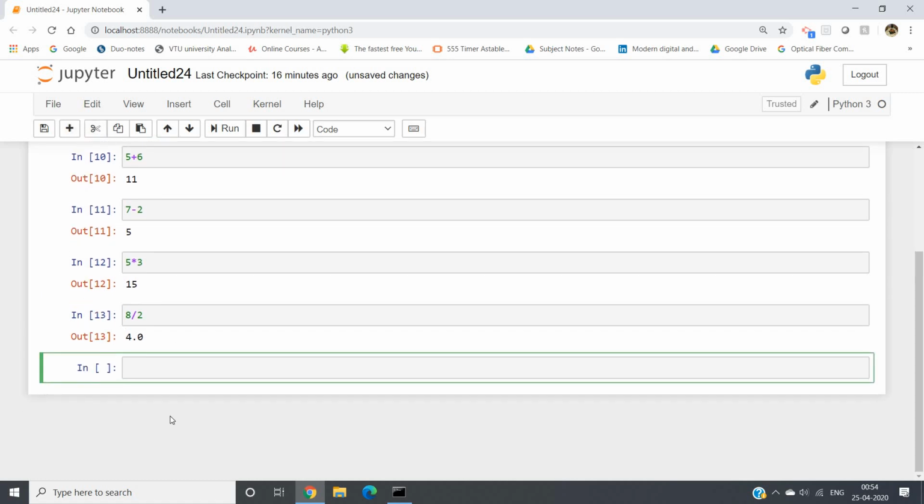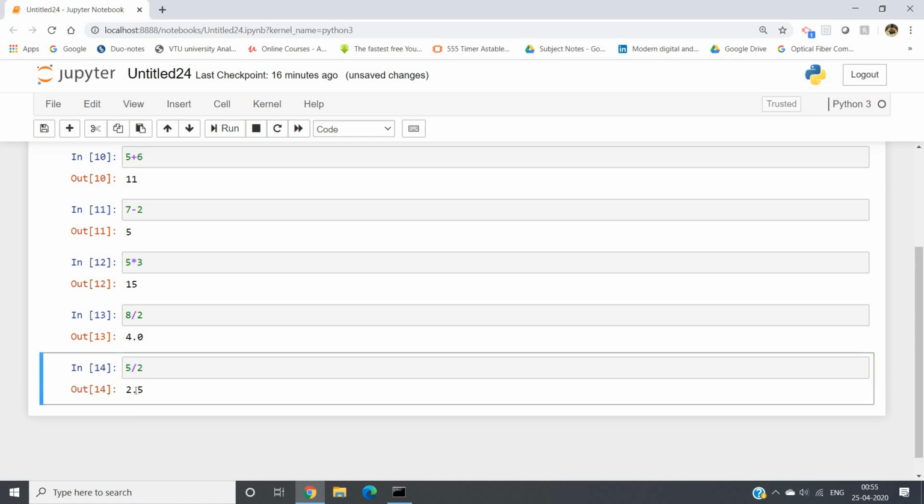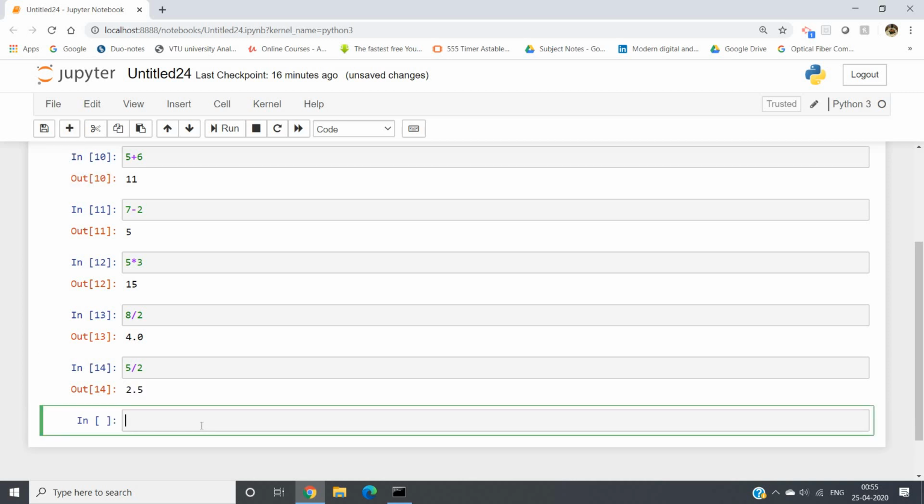Now you know that in case of division there are two major outcomes: one is the quotient part, another one is the remainder part. Suppose you are doing 5 divided by 2, then quotient should be 2, remainder should be 1. But if you directly write 5 by 2, you will get 2.5 as the whole output. Suppose you want to get only the quotient part, what do you do?